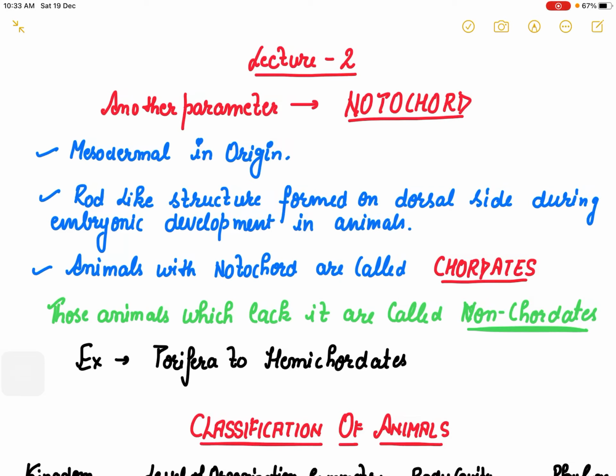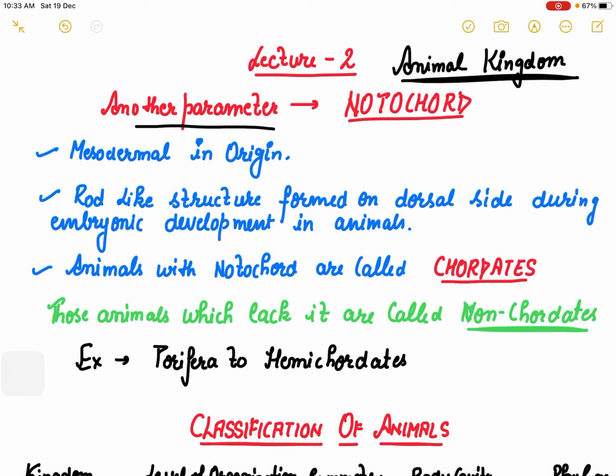So, yesterday we started with our new lecture, new chapter, that is chapter number 4, Animal Kingdom, right? And we started with the basic introduction of that chapter, that what are the parameters on the basis of which you can classify the organisms or different animals. And we talked about level of organization, then symmetry, then embryonic layers and coelom, metamerization.